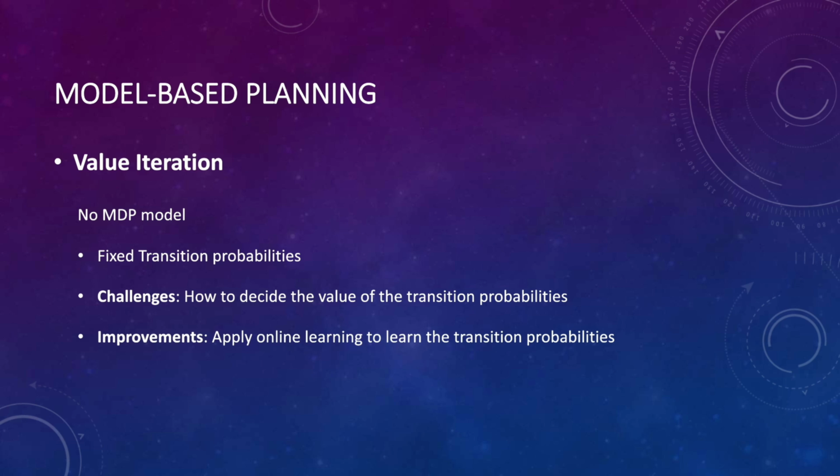Our initial attempt was to implement a value iteration method, but later realized that there's actually no model for the Yinsh game. So we decided to attempt it with manually set probabilities to see how the performance goes. One of the challenges that we faced was how to actually decide the value of the probabilities. And this model-based method could be improved by applying online learning, which will lead us to the next method.